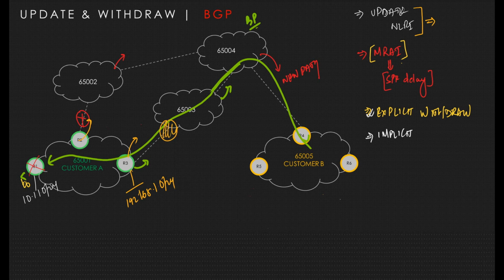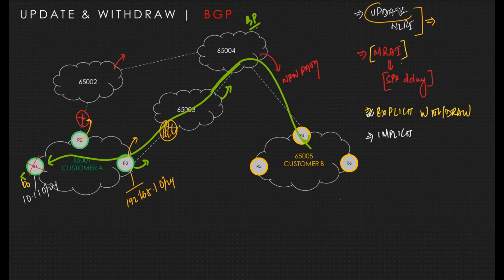It will check AS path validation, then inbound policy, the Adj-RIB-In table, and best path calculation, and put it in the Loc-RIB table. The Loc-RIB table is what is in your routing table, used for forwarding. After that, it does an outbound policy check and then advertises to the neighbor.